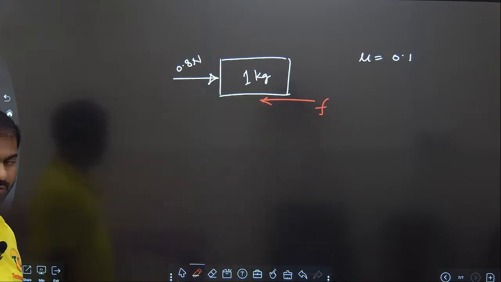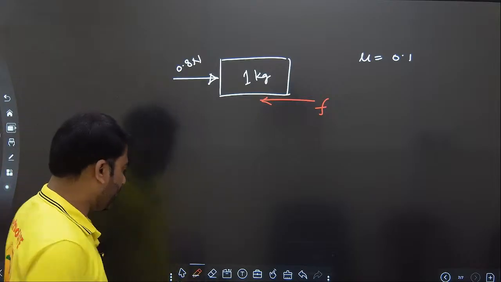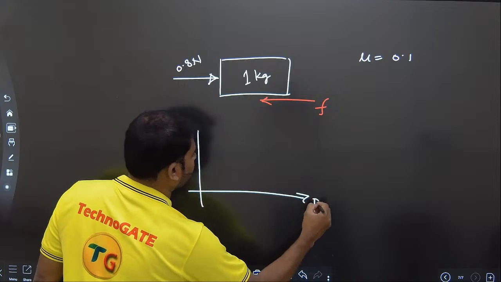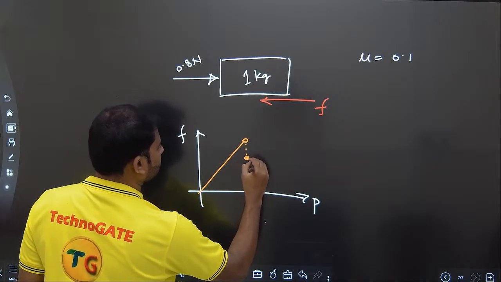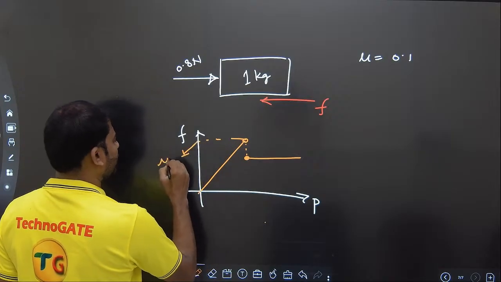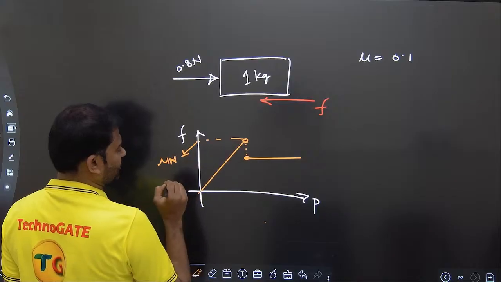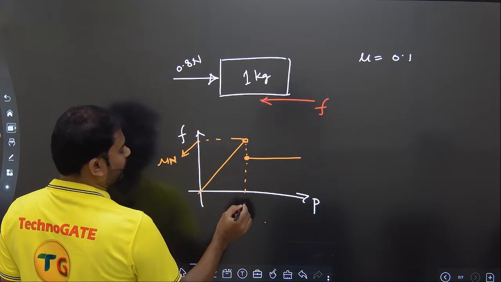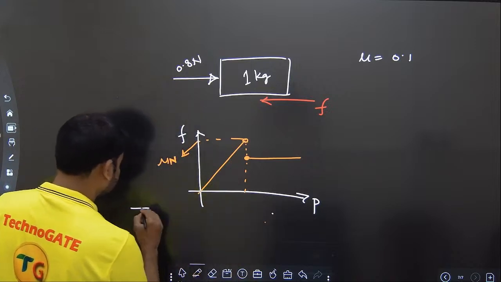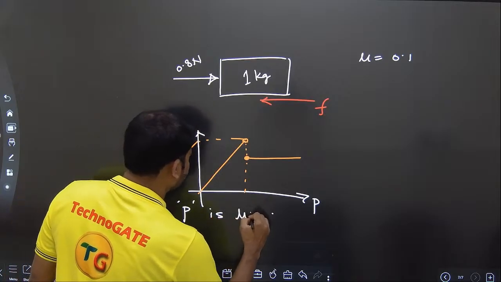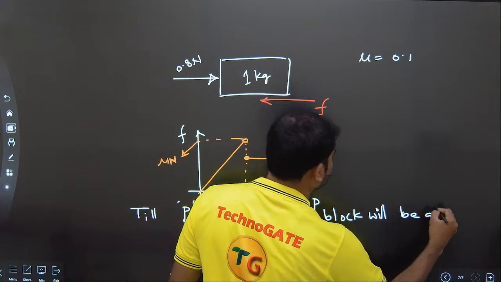But let's see whether this block is at rest or in motion, to know the friction force. Based on this particular explanation, we saw this graph: applied force P, friction force F. You know that it goes on varying like this and then it will fall like this. And this value is mu into N. Here mu s and mu k are not given separately, so I'm taking it as mu into N. The difference between the two is close by. Till P reaches the value mu into N, the block will not be moving. The block will be at rest.